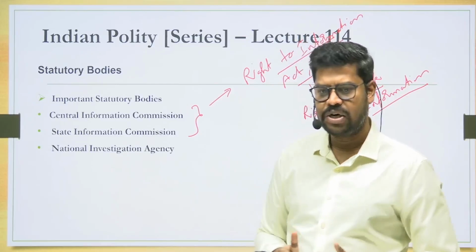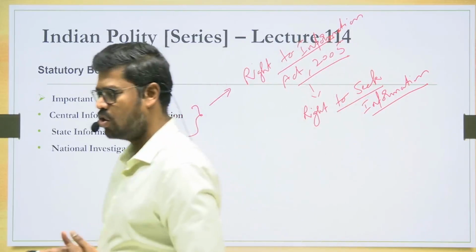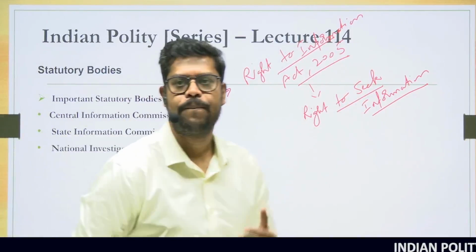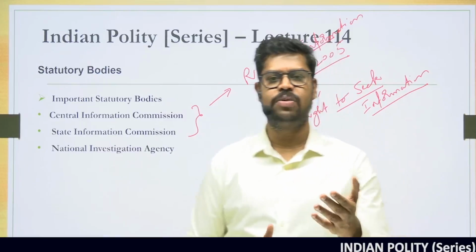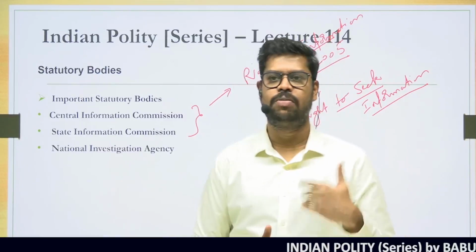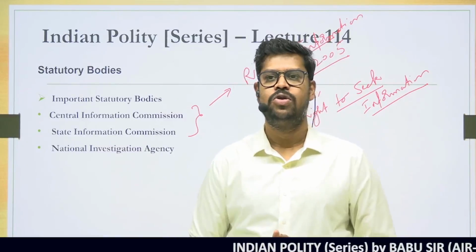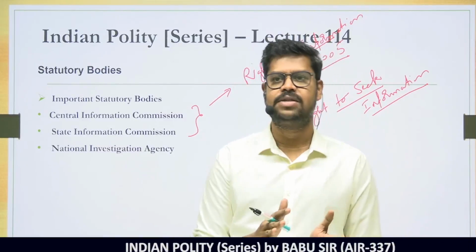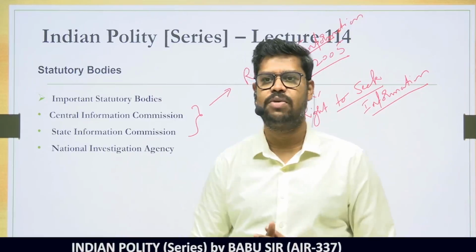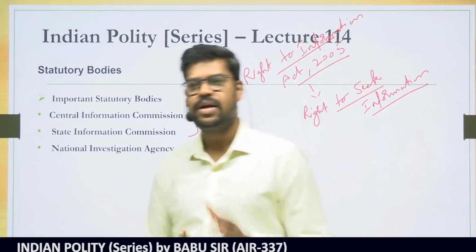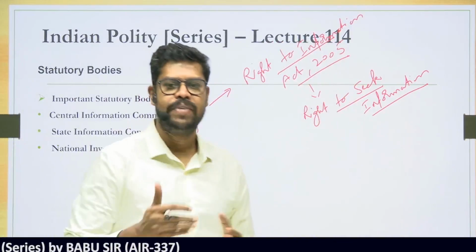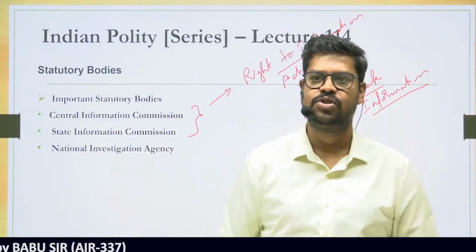And the very objective of this Right to Information Act is not only to empower the citizens to seek information. By empowering them, you are also making the system of government more accountable and answerable to the people. So it's a classic tool of bringing in both transparency as well as accountability in the system of governance. That is the objective with which the Right to Information Act was passed. So today it empowers every citizen to seek information.